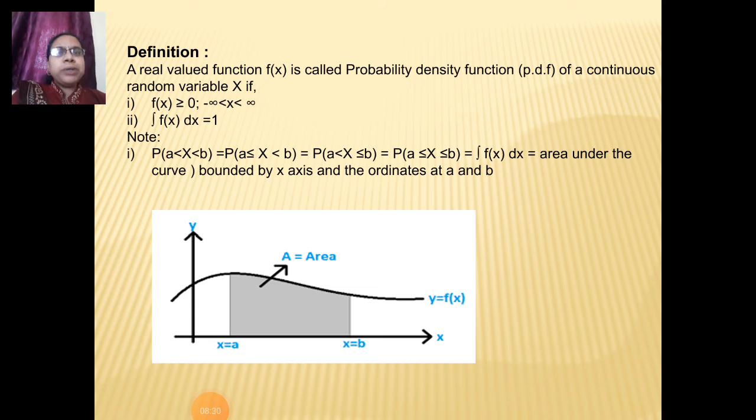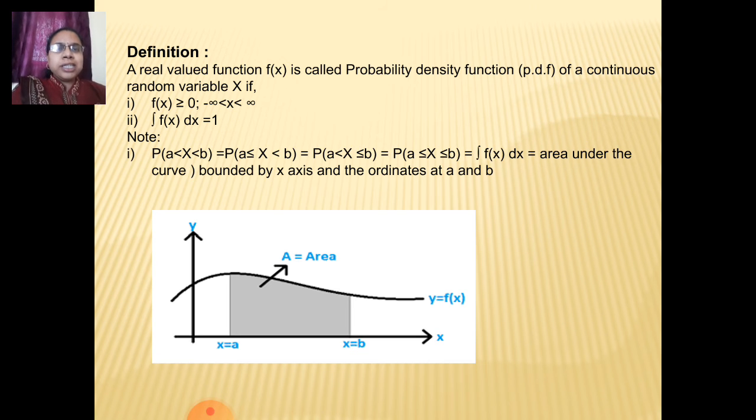As in the case of discrete probability distributions, there were also these two conditions, that probability should be non-negative and the total summation should be equal to 1. Then this is the probability density curve.